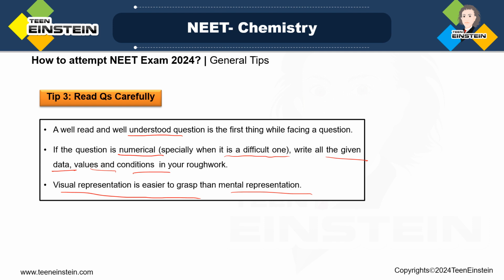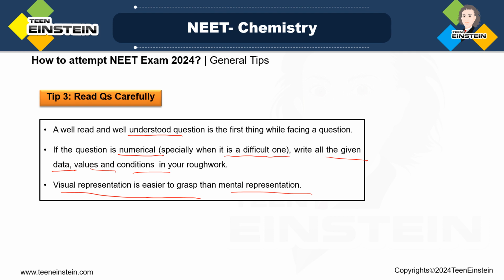But if you think that writing it will be better for you, then I suggest just write it. The reason is that there will be a visual representation, and our brain works in that way, it is easier for us to understand. So even if you are not doing it for theoretical questions, if it is a numerical question, you should do it, right? Especially for physics.